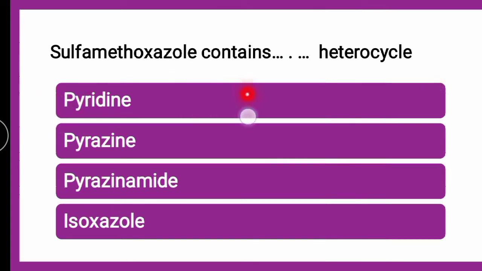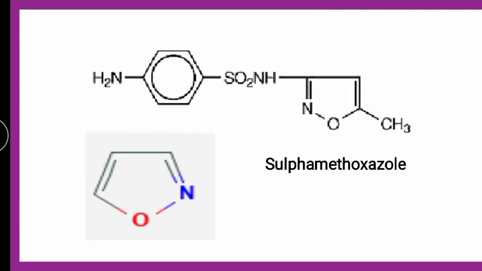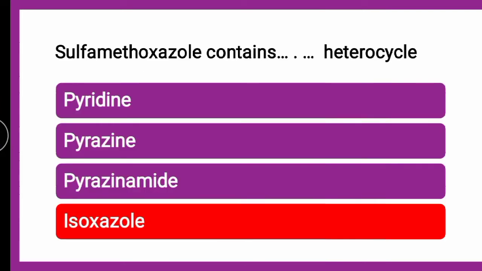Next question is: sulfamethoxazole contains dash heterocycle. Whether it is pyridine, pyrazine, pyrazinamide, or isoxazole. The correct answer is isoxazole. Just now we have seen that sulfamethoxazole contains the isoxazole heterocycle, which you can see here, and the details of isoxazole we have already discussed. But here the difference is the way of asking the question.